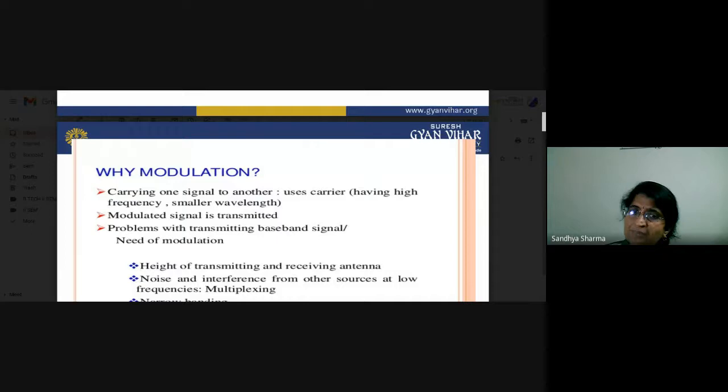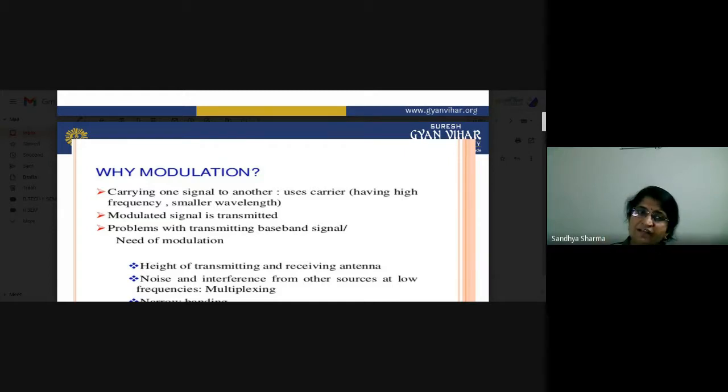In the transmitter section you intermix your message signal with the carrier signal, and at the receiver section you extract your message signal from the carrier signal. So what is the basic purpose? We are using the carrier signal only for carrying our message signal from one place to another place.